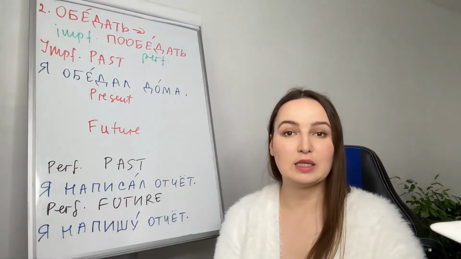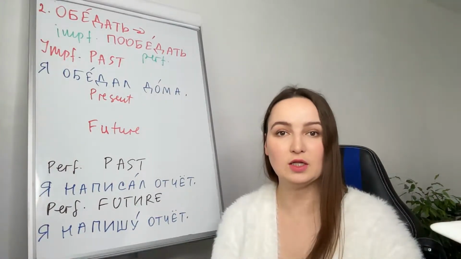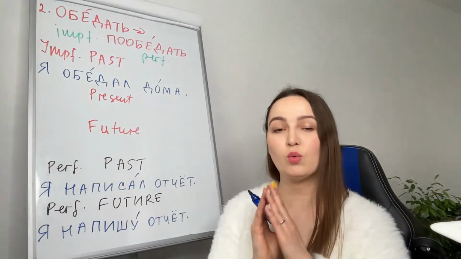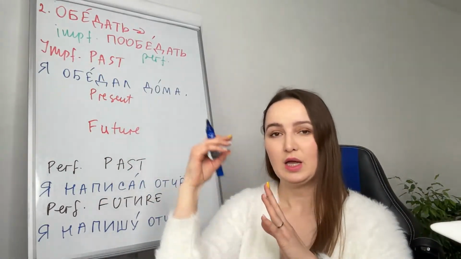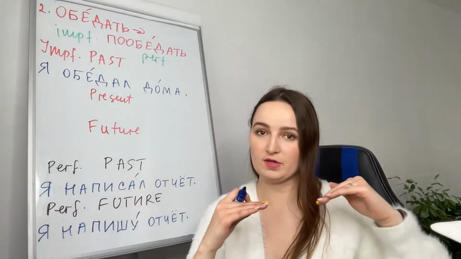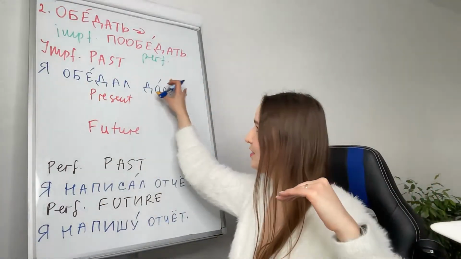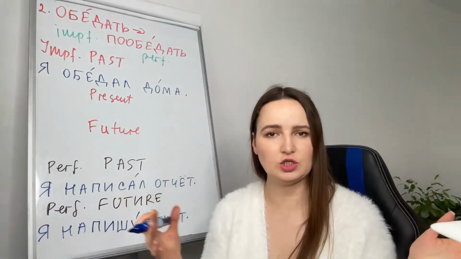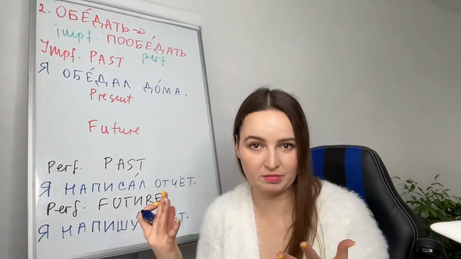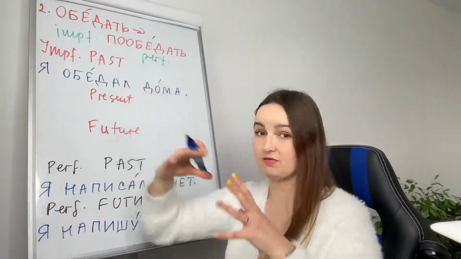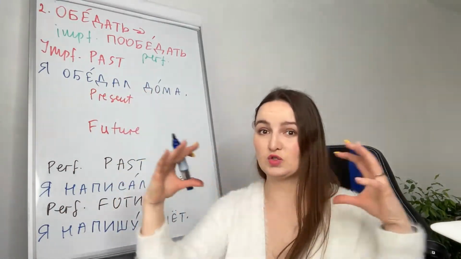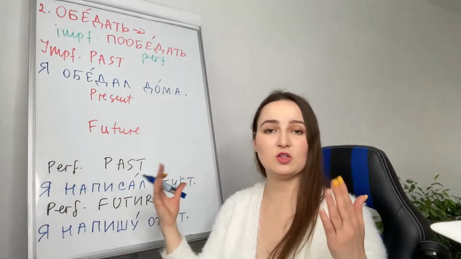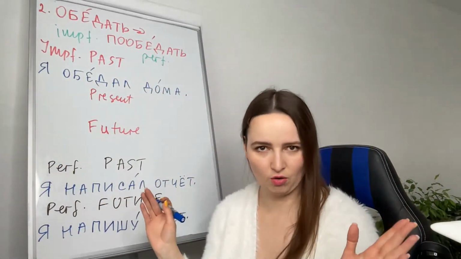It means I had lunch at home. We can use imperfective past when something else happened while I was having lunch. Я обедал дома, когда он мне позвонил. I was having lunch at home when he called me. I will use a process because during this process something happened.